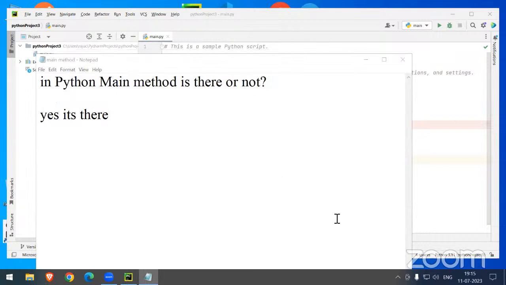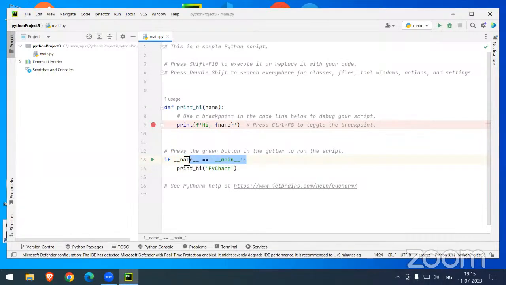I can tell you why exactly we use this main method. If you write some piece of code, you will get one idea. Okay. Next.